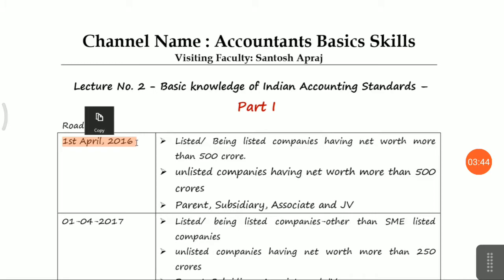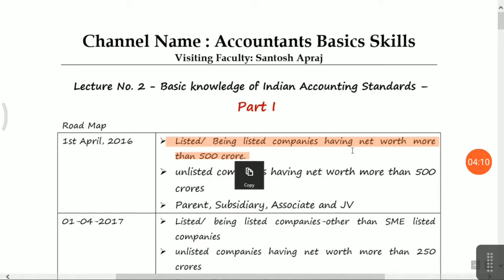Friends, as on 1st April 2015, there is a gap between accounting standard and Indian accounting standard that you have to consider in comprehensive income. Comprehensive income you are allowed to show in reserves and surplus. So this is the concept.